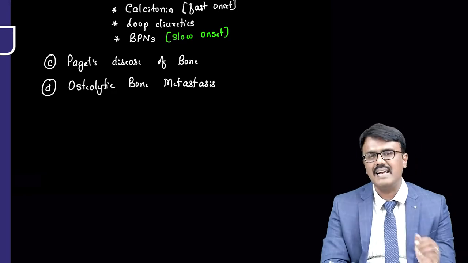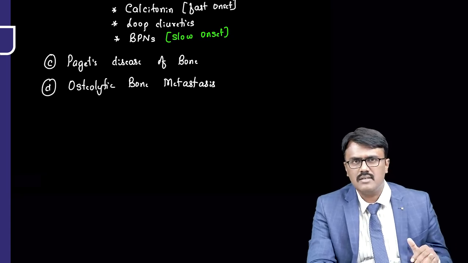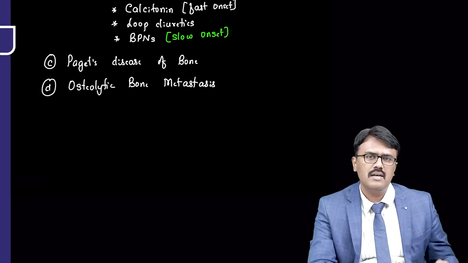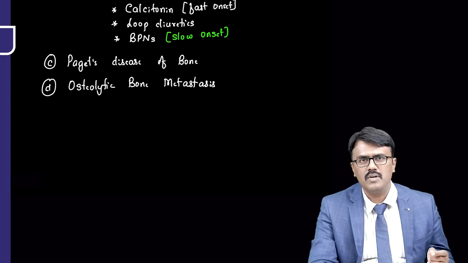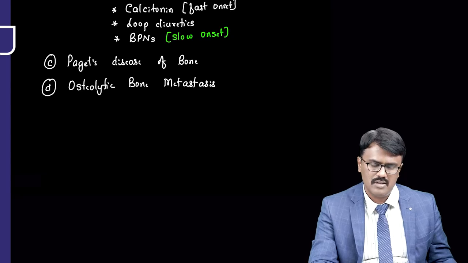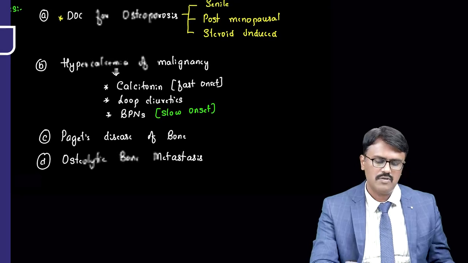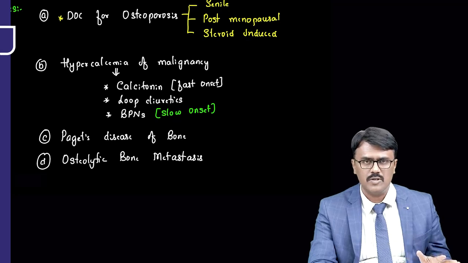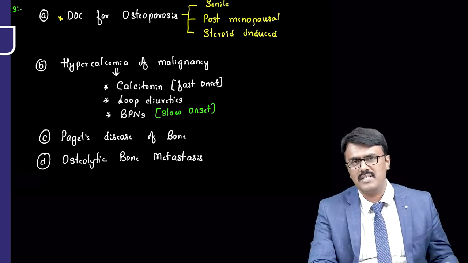You know that cancers can metastasize to other places. Particularly, if you take the example of breast cancer, it may metastasize to the bone. If it metastasizes to the bone, what happens? The osteoclasts get activated, they start eroding the bone, and the bone becomes porous and increases the risk of fracture. So these are the important uses of the drugs called bisphosphonates. They are the drug of choice for any kind of osteoporosis. They are used in hypercalcemia of malignancy, Paget's disease of the bone, and osteolytic bone metastasis.